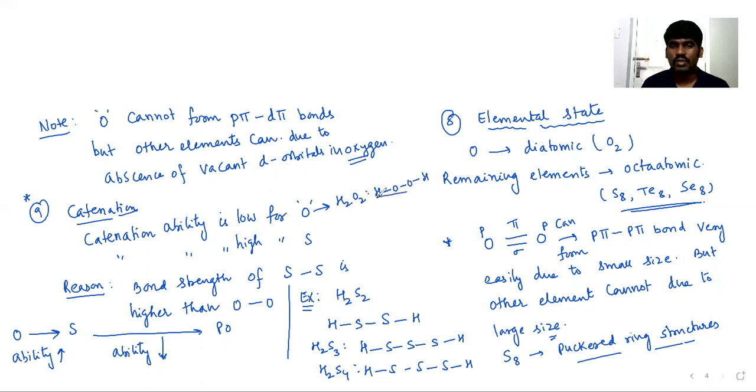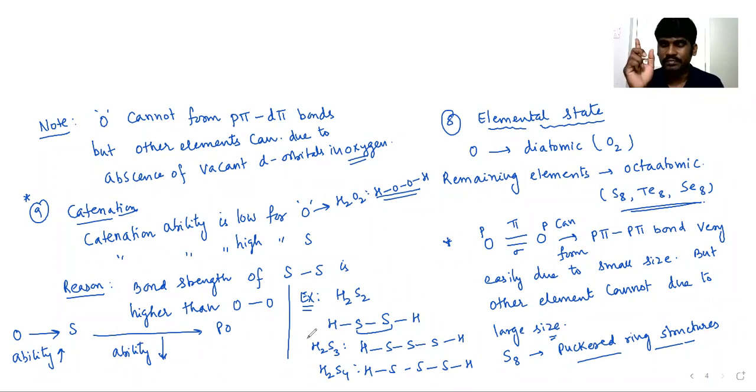The formation of the S-S bond is very, very important in biological systems and occurs especially in proteins and enzymes. That S-S bond is there in proteins and enzymes, which we can understand in the structure of proteins. I'll highlight that point there.